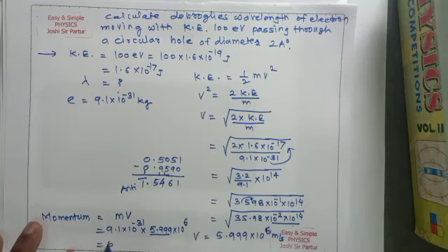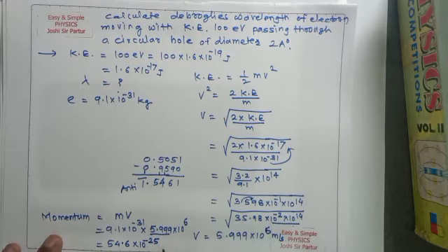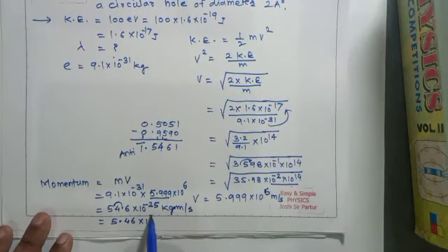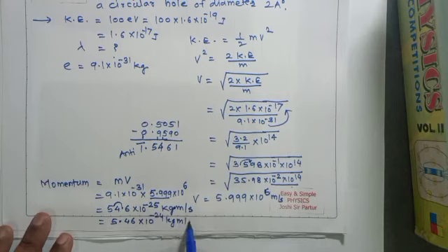So here 54.6 into 10 to the power minus 25 kg meter per second. If the decimal point is shifted, it will be 5.46 into 10 to the power minus 24 kg meter per second. This will also be correct.